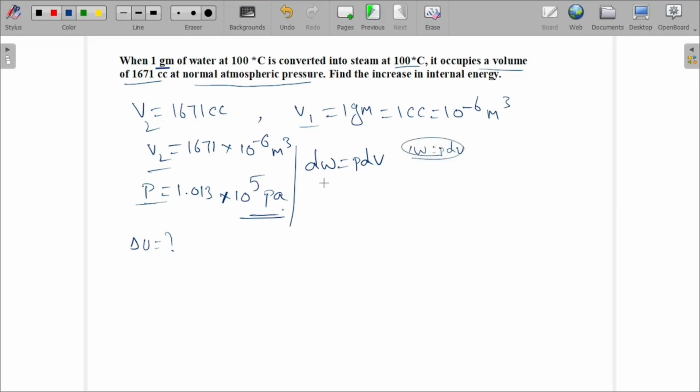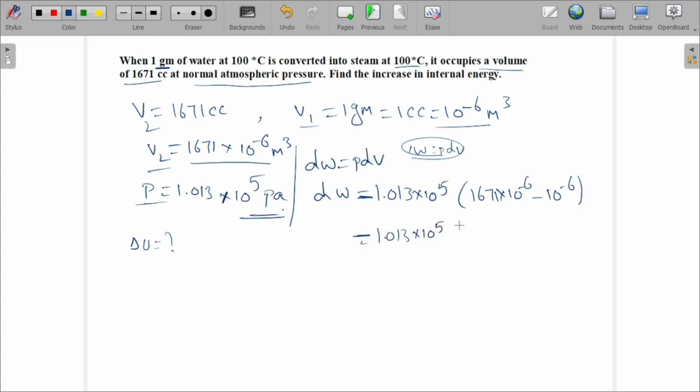What is the pressure? 1.013 into 10 to the power of 5 pascals into V2 minus V1, that is 1671 into 10 power minus 6 minus 10 power minus 6.